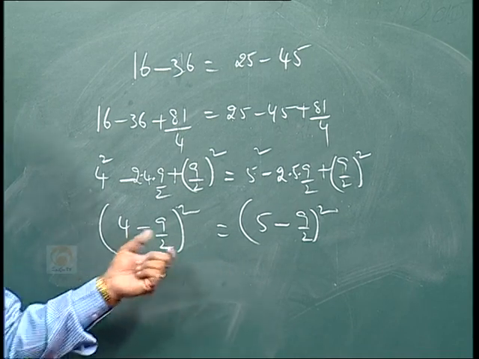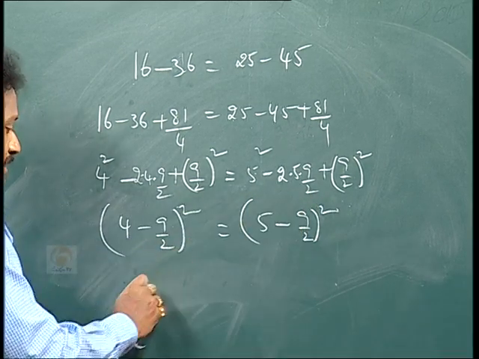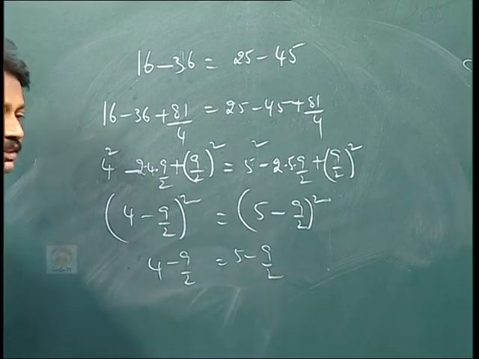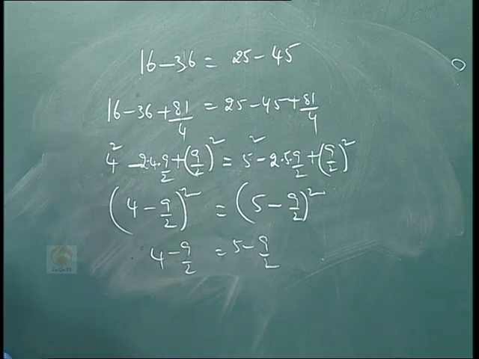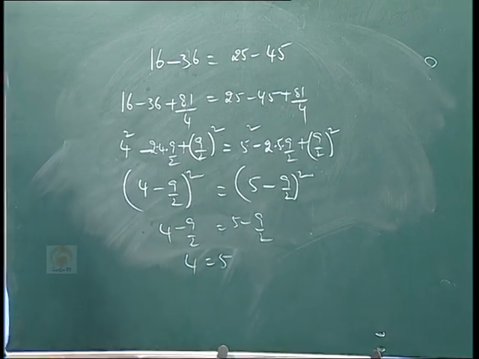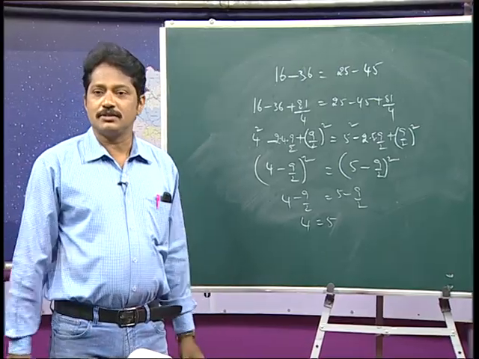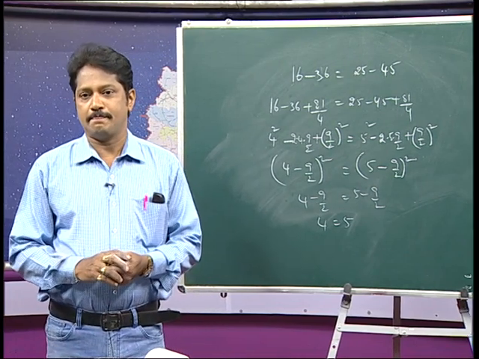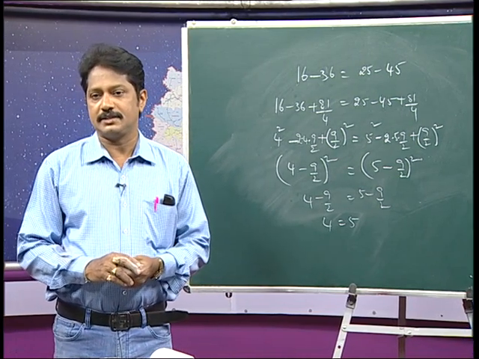So here, yes, now I am removing the squares on both sides. 4 minus 9 by 2 equal to 5 minus 9 by 2. Then I am removing 9 by 2 on both sides, then 4 equal to 5. So, like you can say 1 equal to 2, 3 equal to 4, 4 equal to 5, all numbers are the same, correct? Where is the mistake?